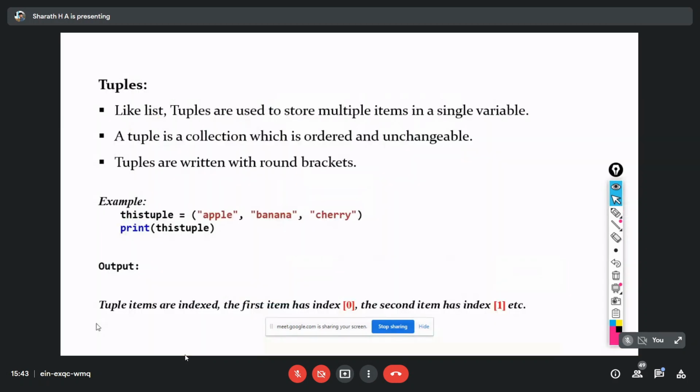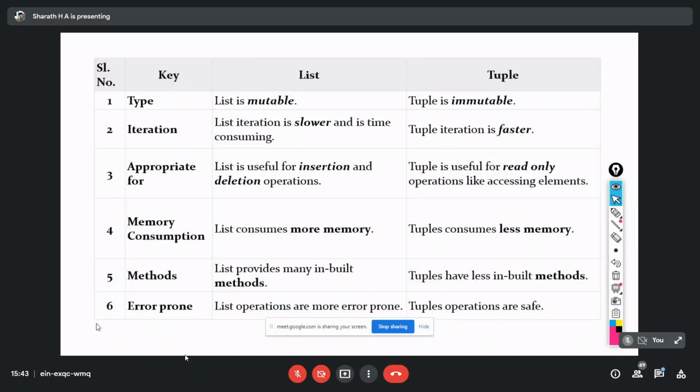Even though we have so many similarities, we also have a difference. What is the difference between list and tuples? A list is mutable, whereas a tuple is immutable. Iteration: while doing iteration, a list works slower than a tuple.